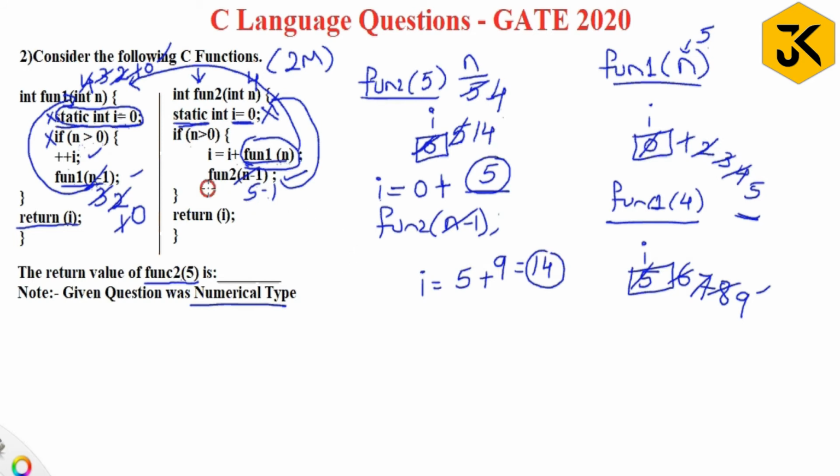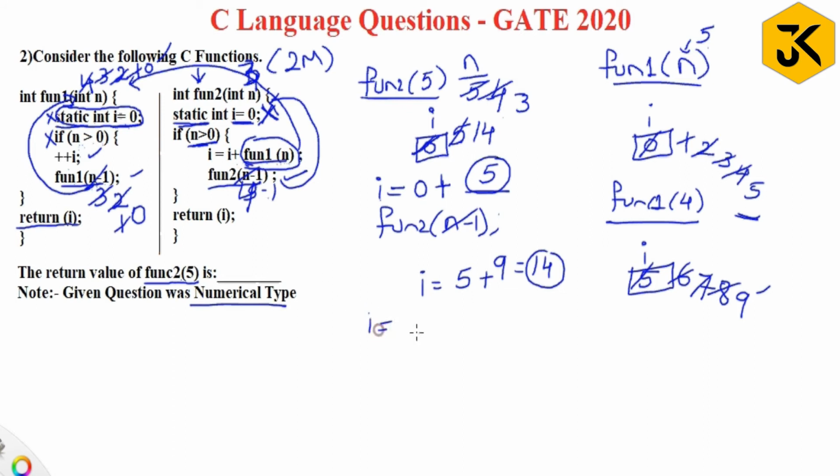Now it is going to execute function 2 of n minus 1. N value is 4. So now it is 4 minus 1, that is, it is going to pass here 3. So when it passes 3, it is going to come here 3. Now this statement won't execute. Now 3 greater than 0? Yes. Then it is going to execute once again this statement.